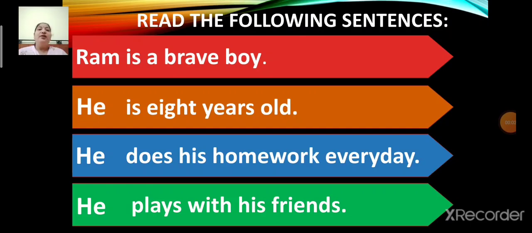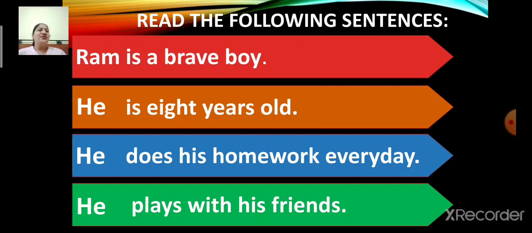So children, to avoid repetition of the noun Ram, we have used the word he. So he is a pronoun. Okay. So children, the word that is used instead of a noun is known as a pronoun.